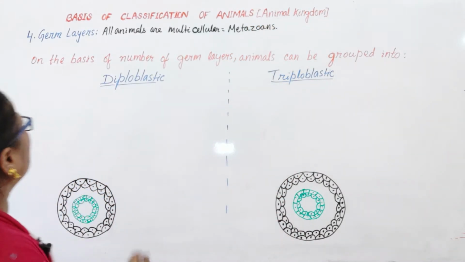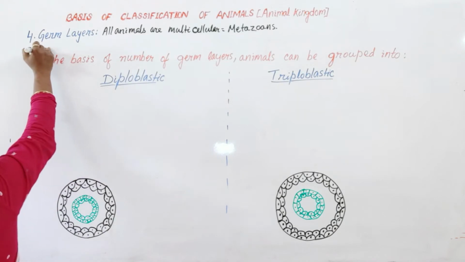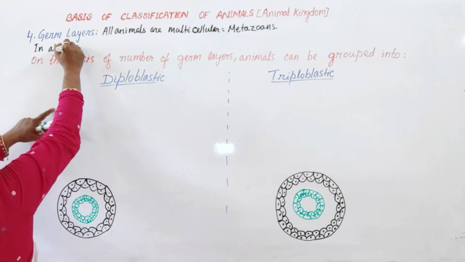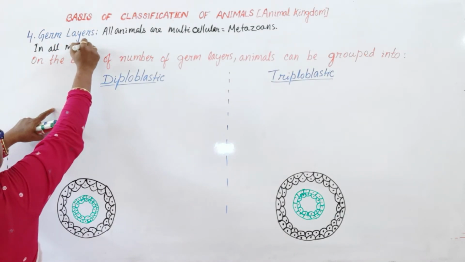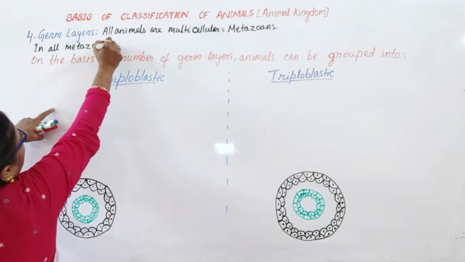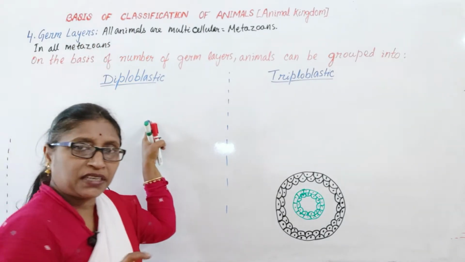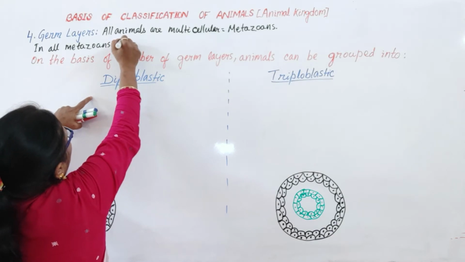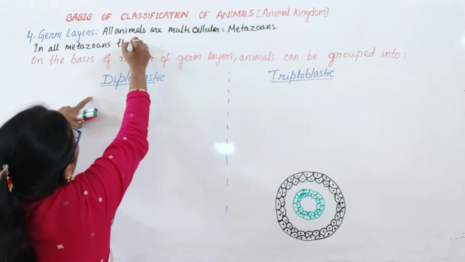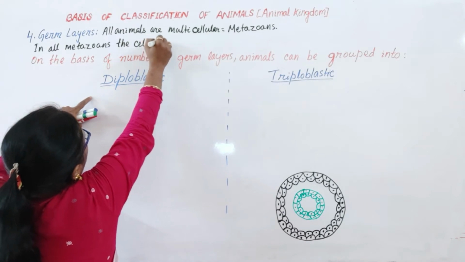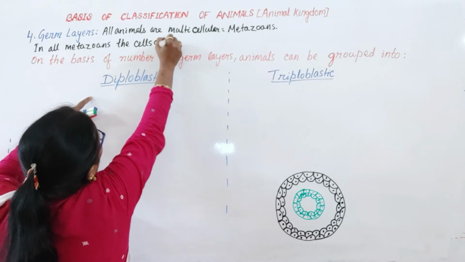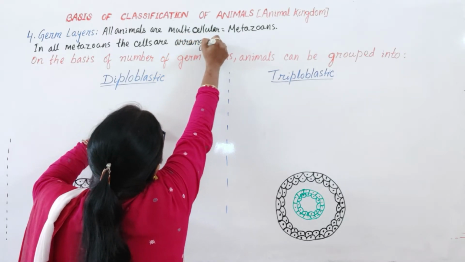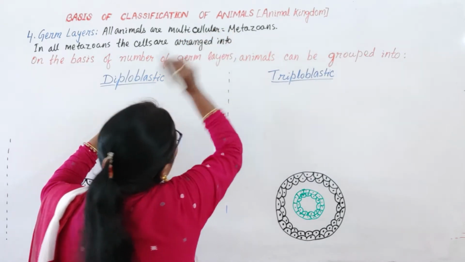In all metazoans, in the embryonic stage, the cells are arranged into embryonic germ layers.